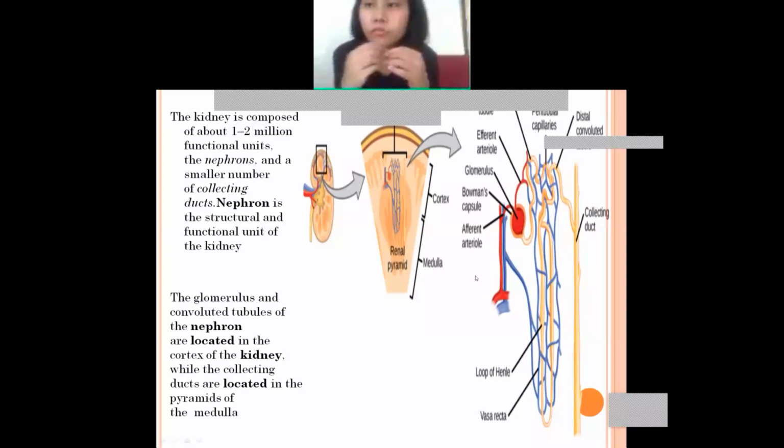Okay, and they are located in the cortex and the medulla, in the pyramids of the medulla. These are the pyramids. Okay, is this portion clear?